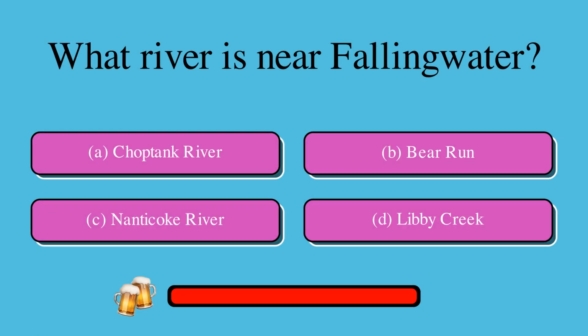What river is near Fallingwater? Is it A. Choptank River, B. Bear Run, C. Nanticoke River, or D. Libby Creek? The correct answer is B. Bear Run.